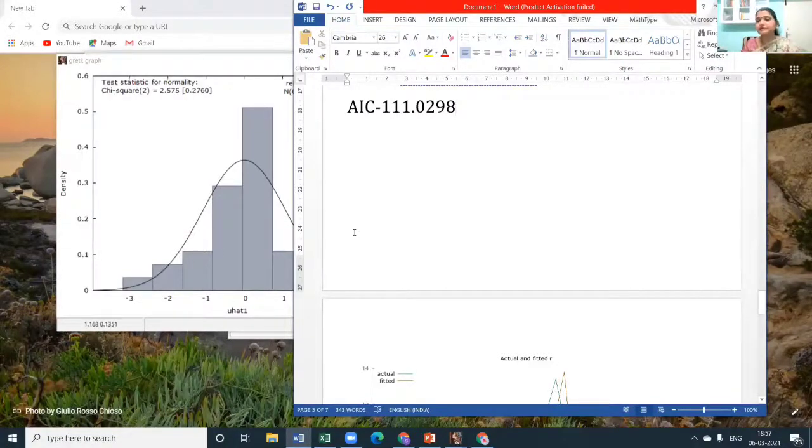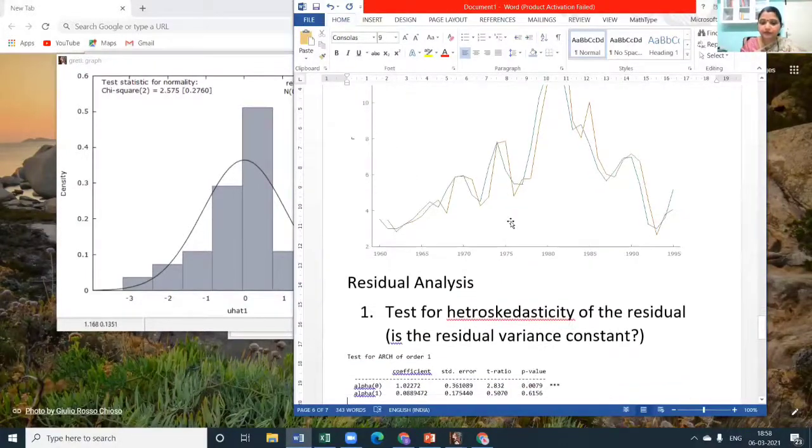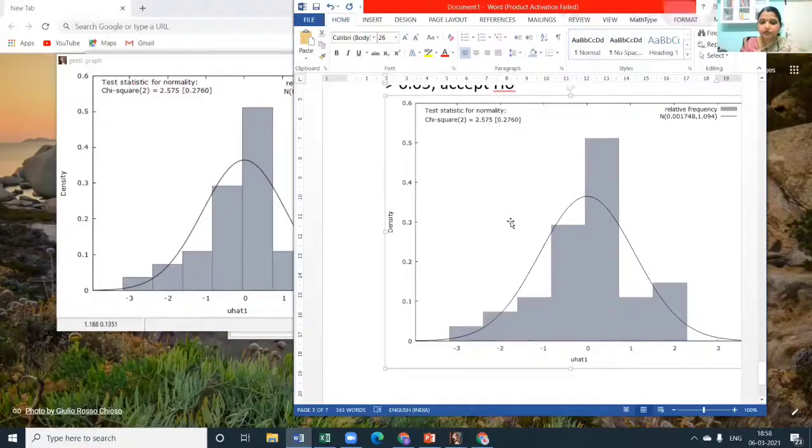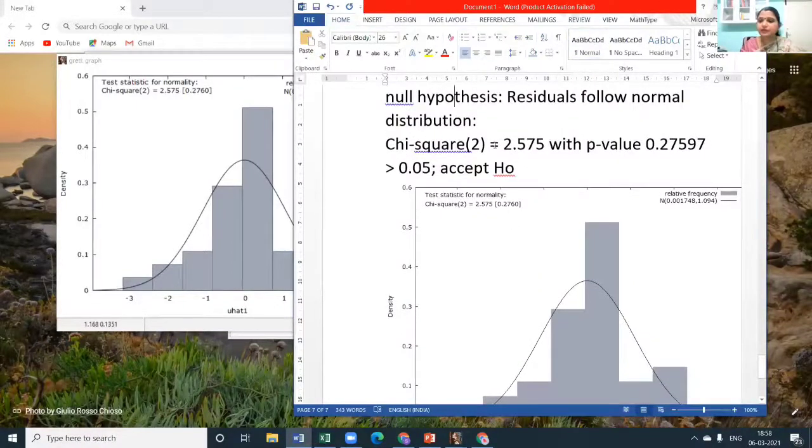AIC is meaningless if we are not comparing across a group of models. Say now I have a doubt whether the MA1 component would help. We don't see p-value for normality? Yes, we do see p-value for normality. I'll show you what I have written here. Residual analysis 1, 2. See this p-value, chi-square test.